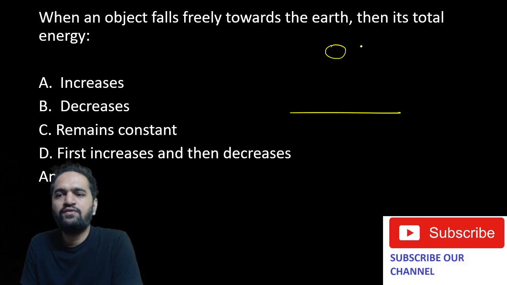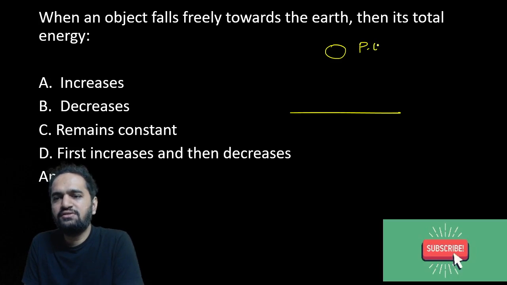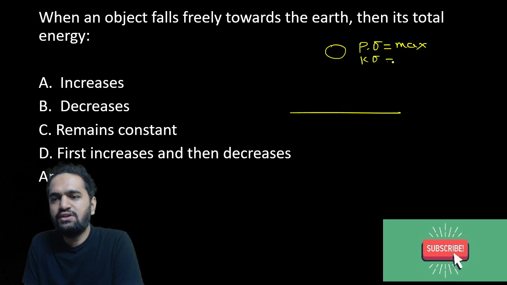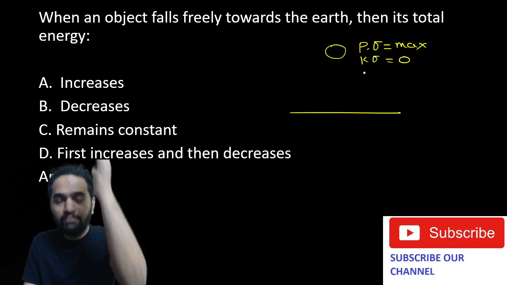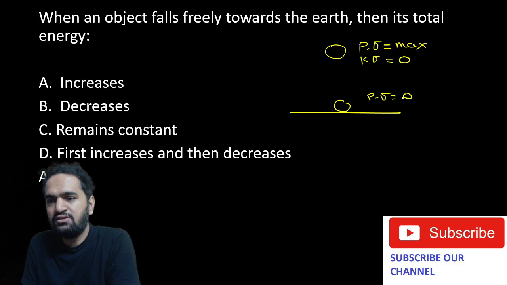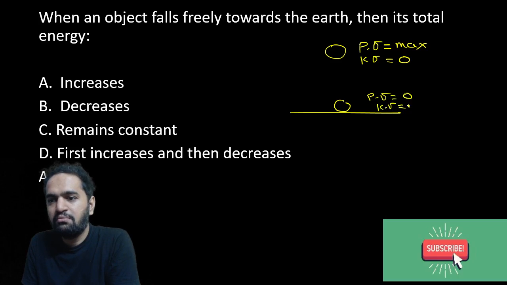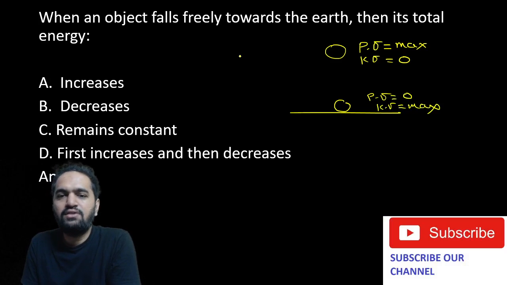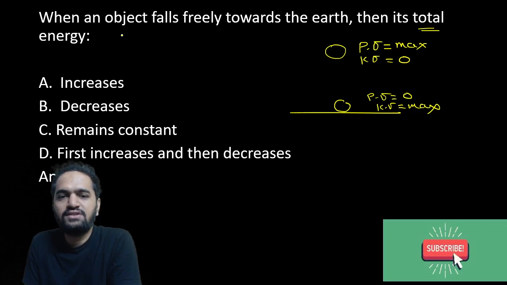As you know, whenever an object falls from a height, initially it has a lot of potential energy. Its potential energy would be the maximum, and its kinetic energy would be zero because it is not moving at all. But once it starts falling, when the ball reaches the ground, potential energy in this case is 0, but kinetic energy will be maximum as it has the maximum velocity in that case. But what is total energy? They have asked us total energy.